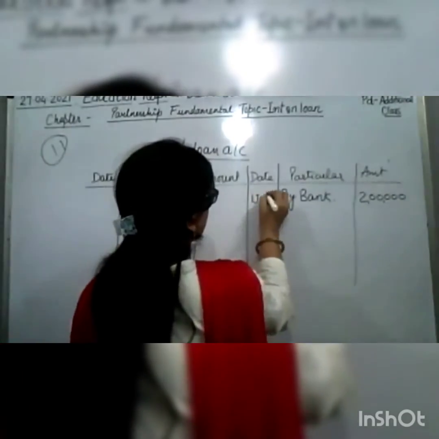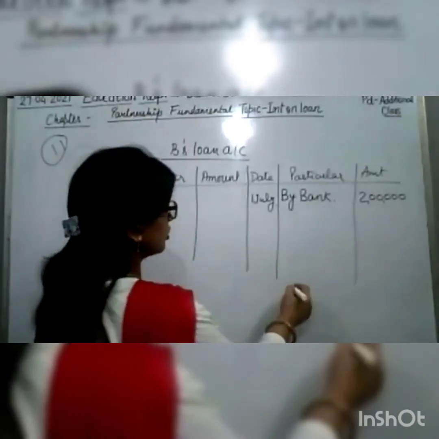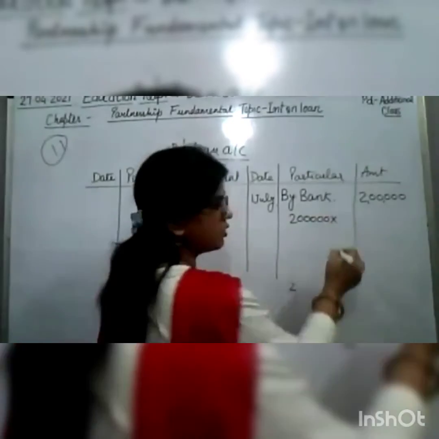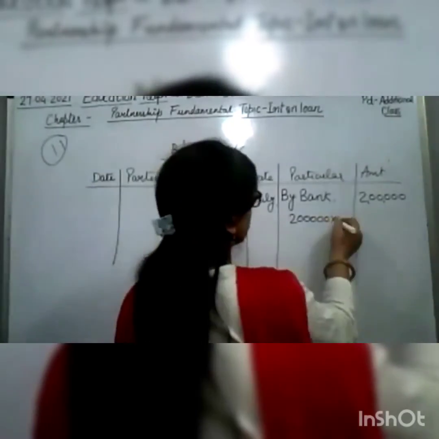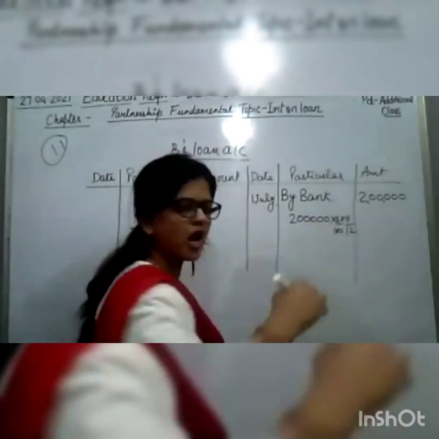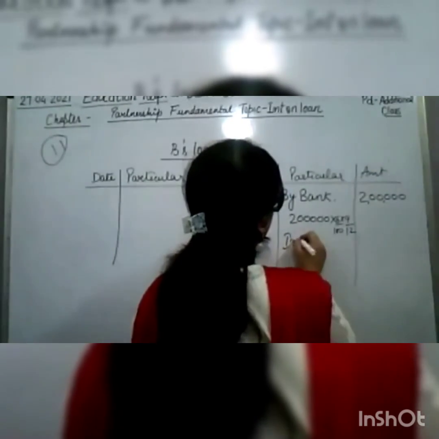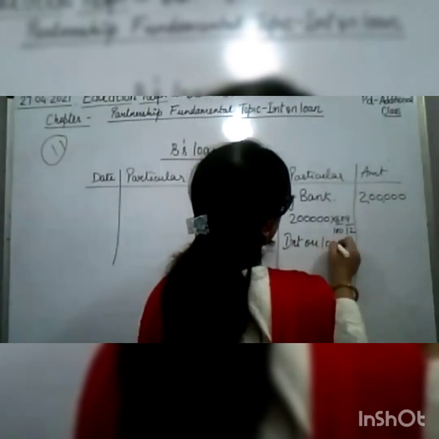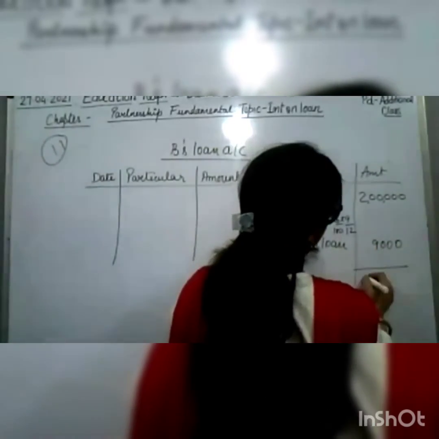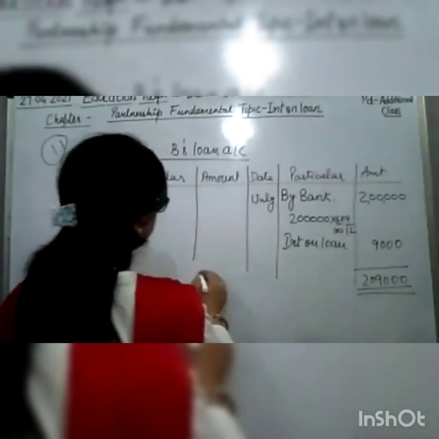Okay. On 1st of July. And how much interest we have calculated? That 2 lakh into 6%, 9 months. Okay. Then we got 9,000. So now 9,000 interest on loan, and the balance will be made.